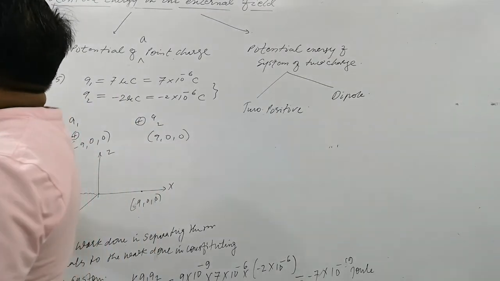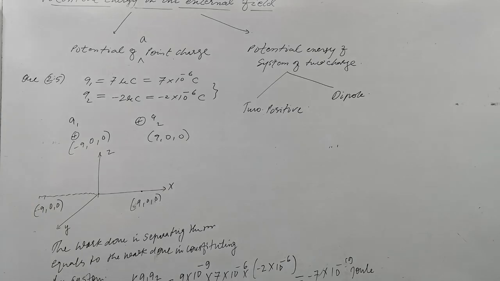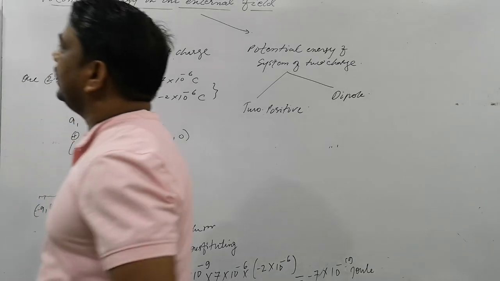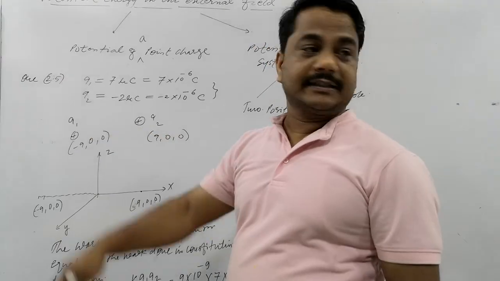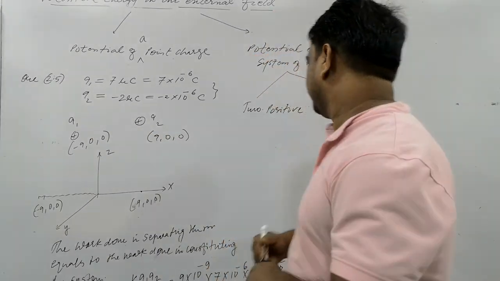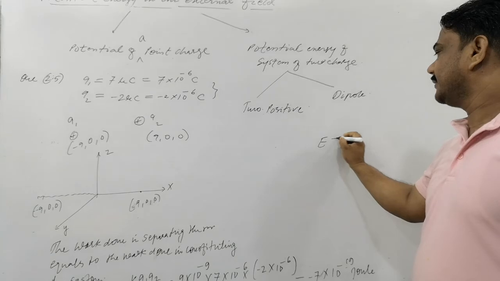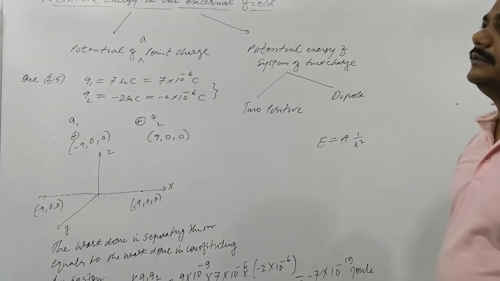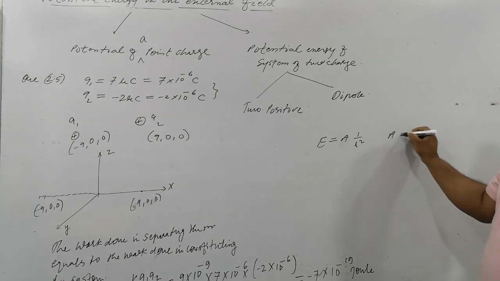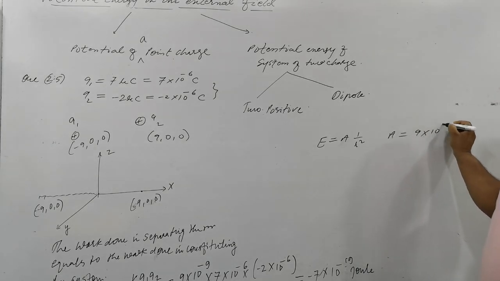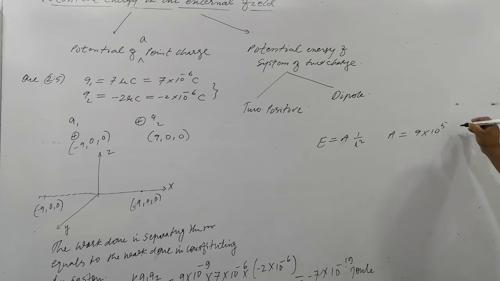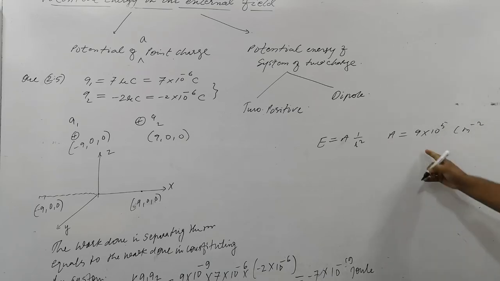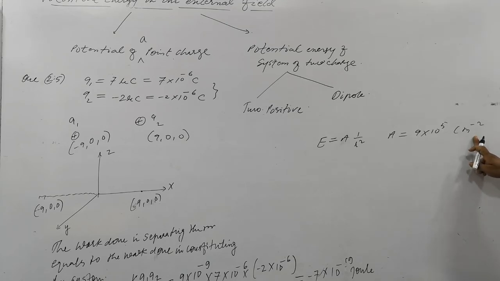For the third one, suppose the same system of charge is now placed in an external field. The external field is E equal to A by R square, where A is equal to 9 into 10 to the power 5 coulomb per meter. Coulomb per meter, what is that? Density, I think. A is something else, right?